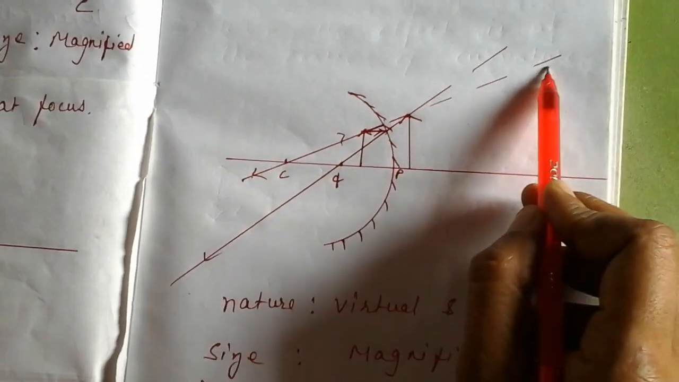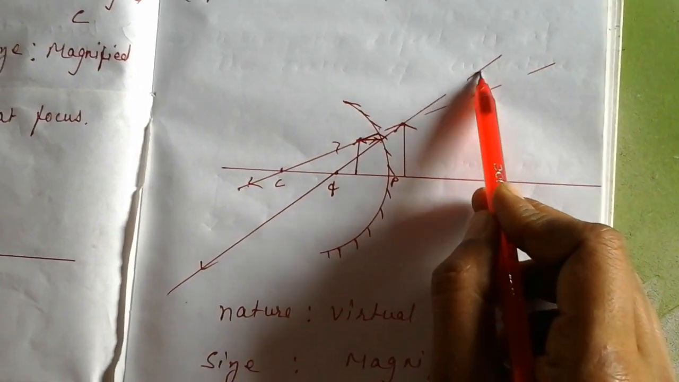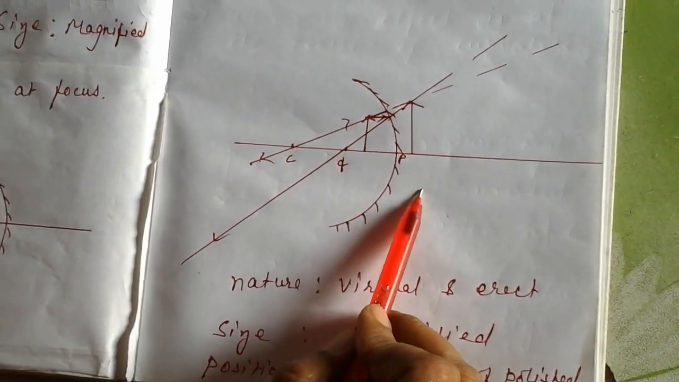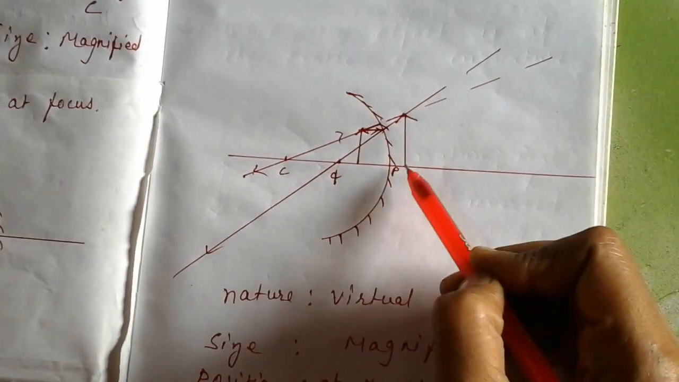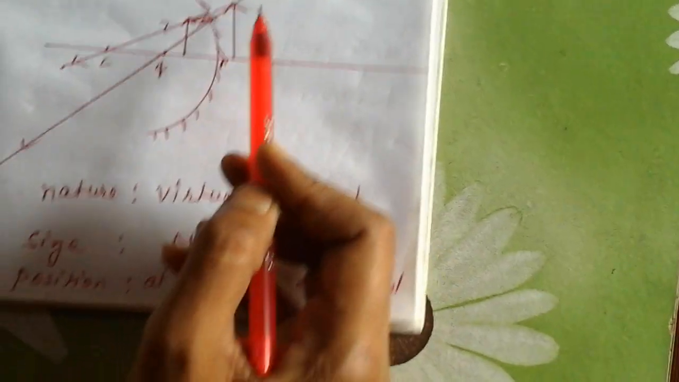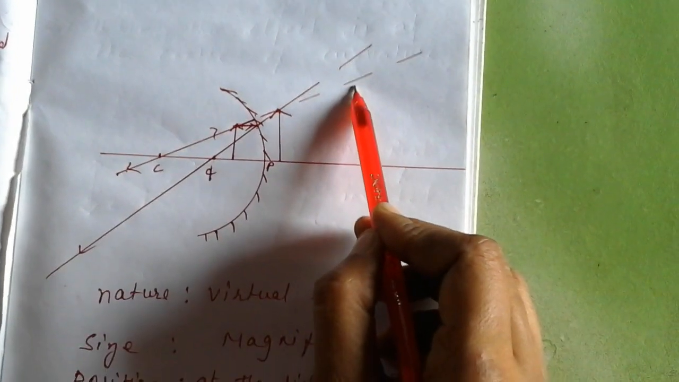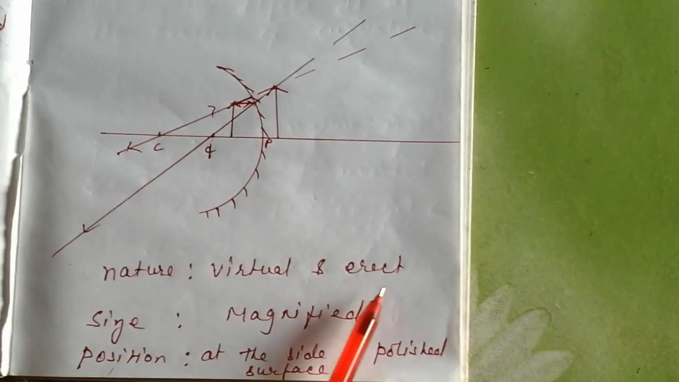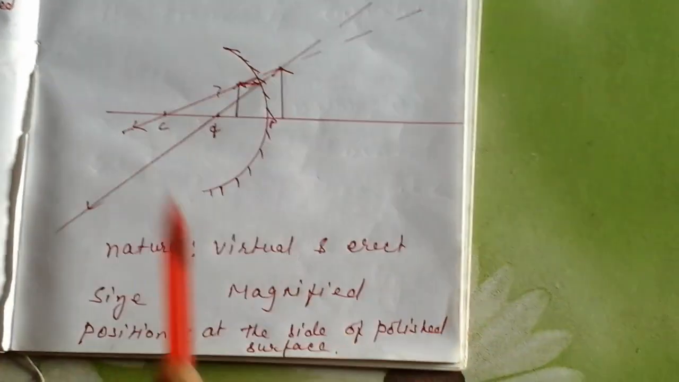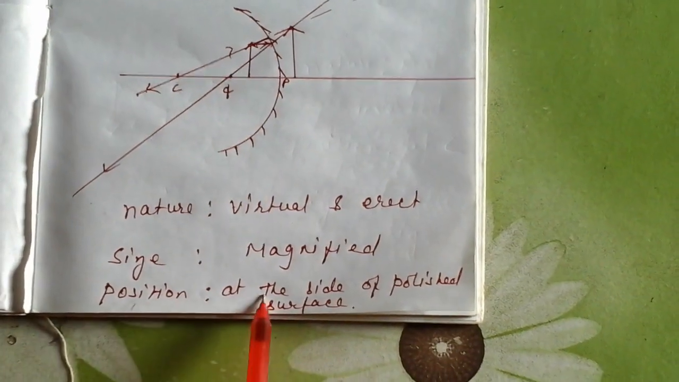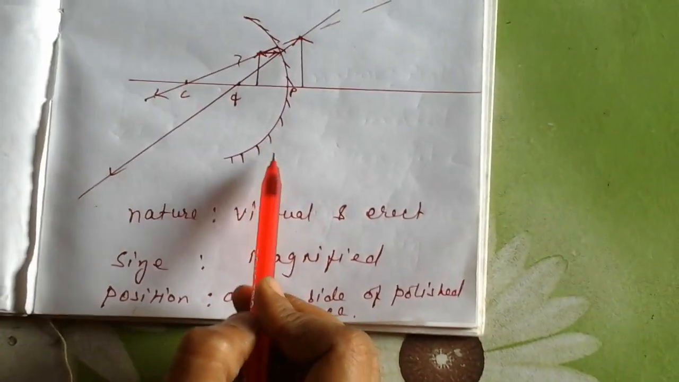You see, I have shown a dotted line, a broken line. That means this is an imaginary ray. Why have I shown an imaginary line? Because it is at the polished side. So both are meeting at this point, and you just see the image, this one. This one is erect, straight. So whenever the two reflected rays are supposed to meet at a point or extended to meet at a point, it forms a virtual and erect image. Size is magnified, that means it is bigger than the object, and position is at the side of the polished surface.